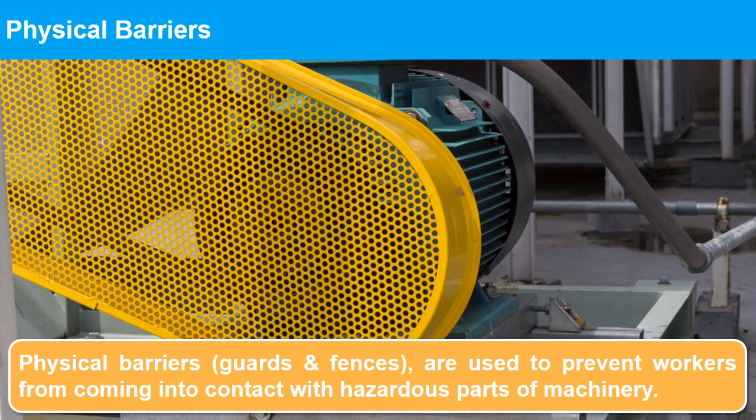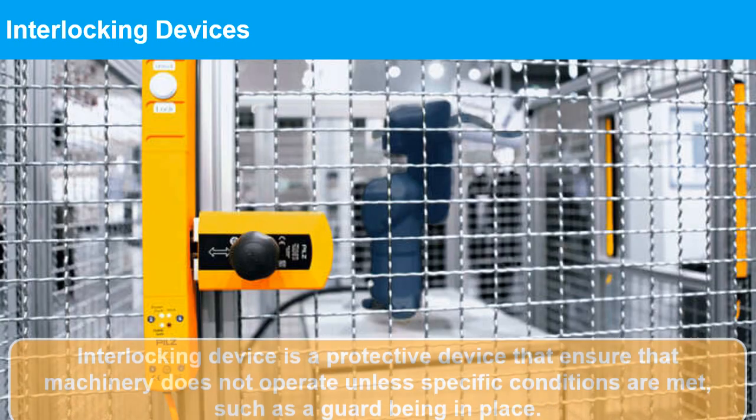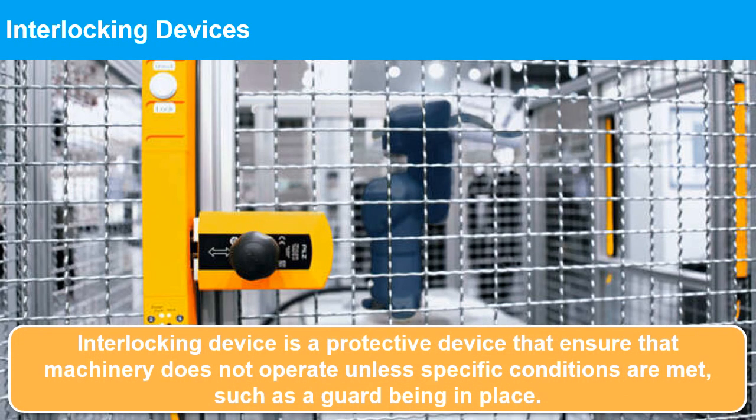Physical barriers. Physical barriers, such as guards and fences, are used to prevent workers from coming into contact with hazardous parts of machinery. Guards can be fixed, interlocked, or adjustable, depending on the machinery's requirements. Interlocking devices. An interlocking device is a protective device that ensures that machinery does not operate unless specific conditions are met, such as a guard being in place. They are an important safety measure in machine safety to reduce the risk of accidents and injuries.